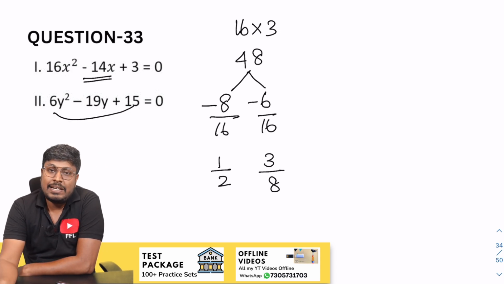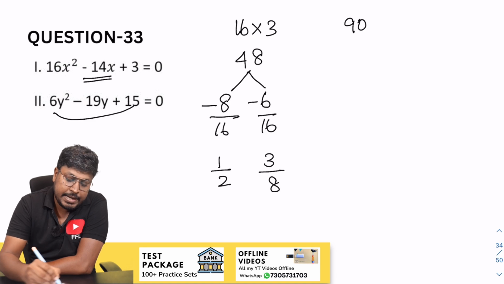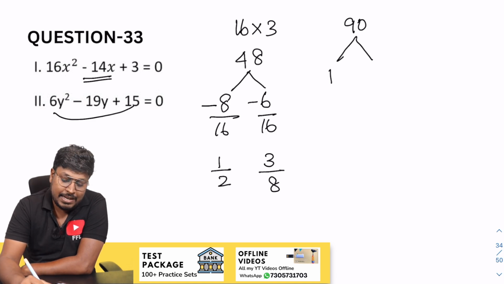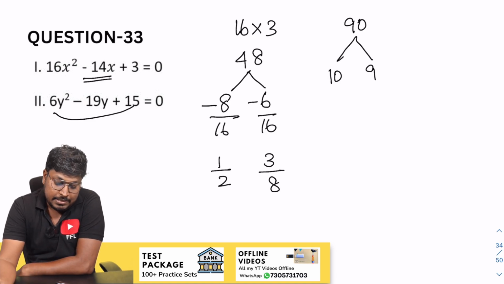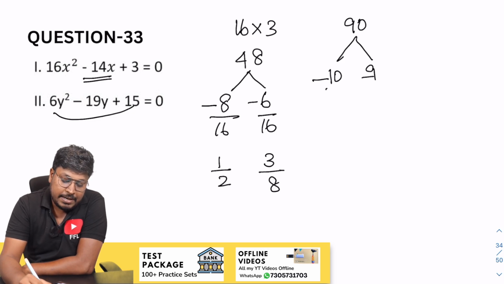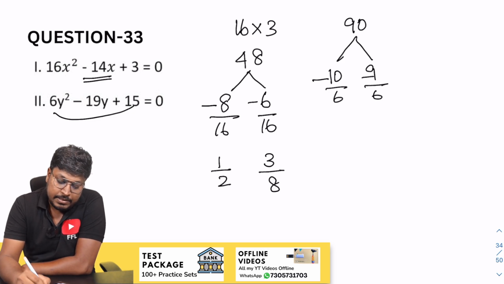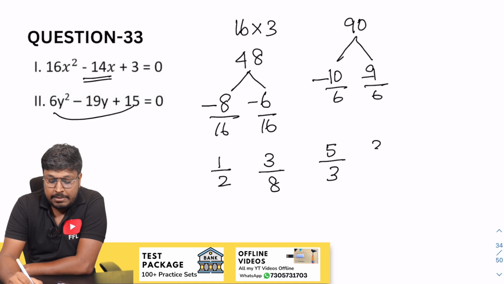Okay, so next will be 6 and 15. So 6 and 15 will be 90. So our target is to get minus 19. It is easy. We can write this as 10 and 9, right? So minus 10, minus 9. So divide by 6, divide by 6. So cancel it on the 2 table. So this will be 5 by 3. Cancel it on the 3 table, 3 by 2.